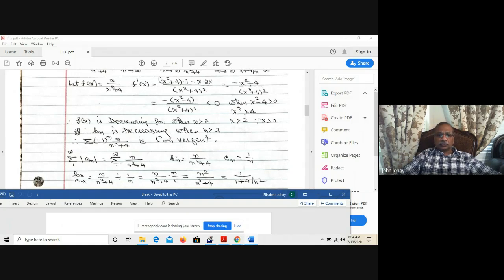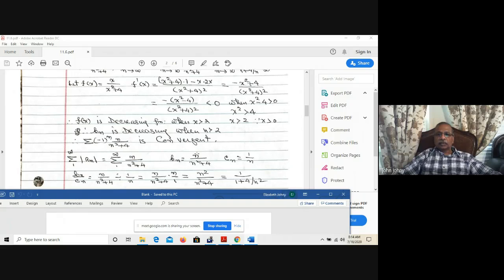So we are going to use the limit comparison test here. You discard all the non-dominating terms, so plus 4 is discarded. You get another sequence. You cannot call it a_n because a_n is already used here, so I'm going to use c_n.